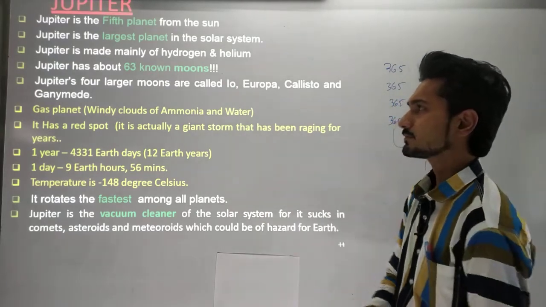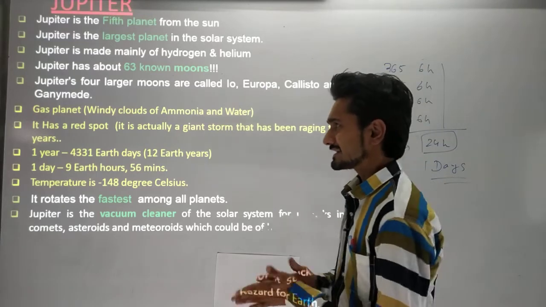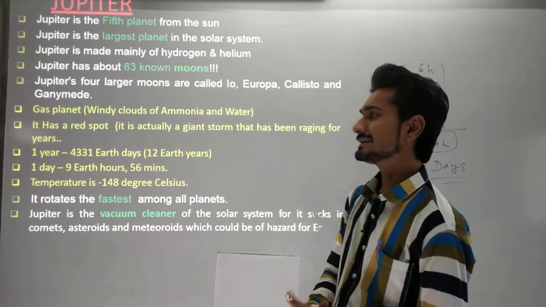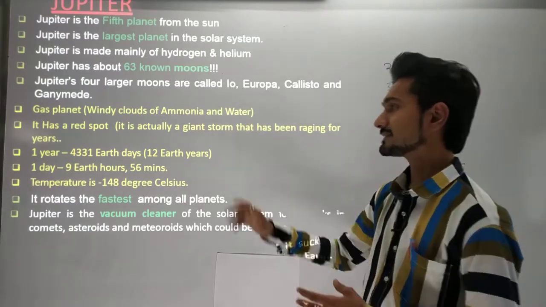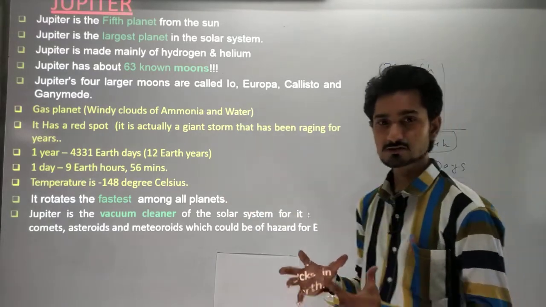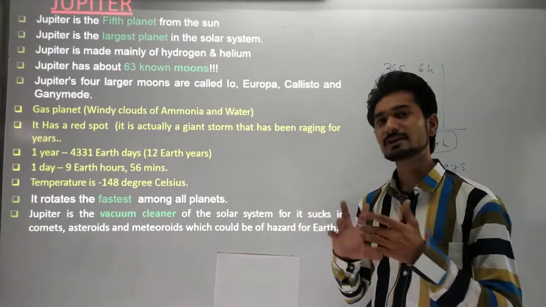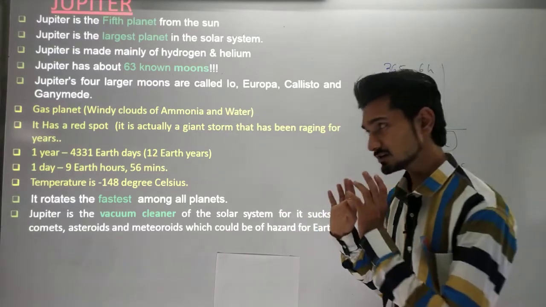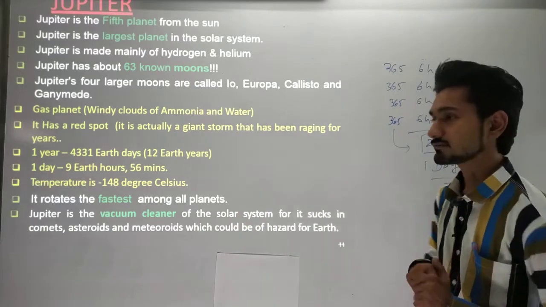Jupiter's larger moons are called Europa, Callisto, and Ganymede. It is also a gas planet. One year on Jupiter is 4,331 Earth days, so it takes much longer than Earth, Mars, Mercury, and Venus to complete one revolution around the Sun.